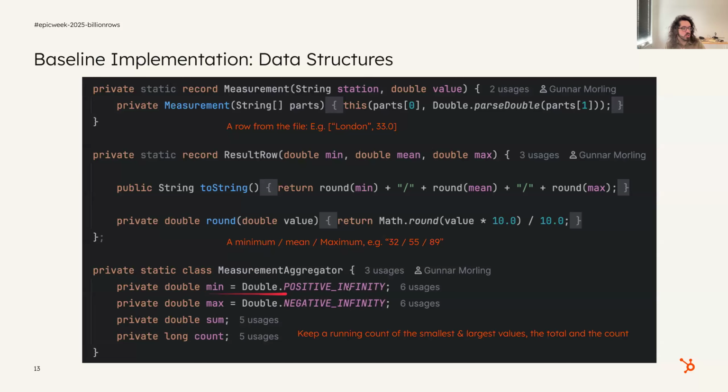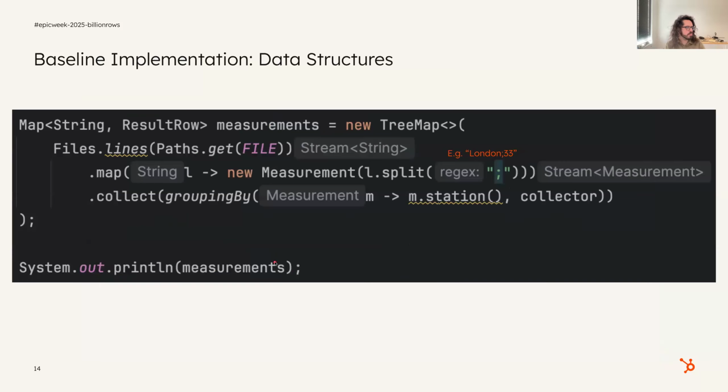And then we have this measurement aggregator thing, which is fairly important to the core idea, where basically we want to keep running sums of things. So we want to keep the current minimum that we've seen so far, the current maximum, the sum, so add all the numbers, and then the count. And we do this for each city that we have.